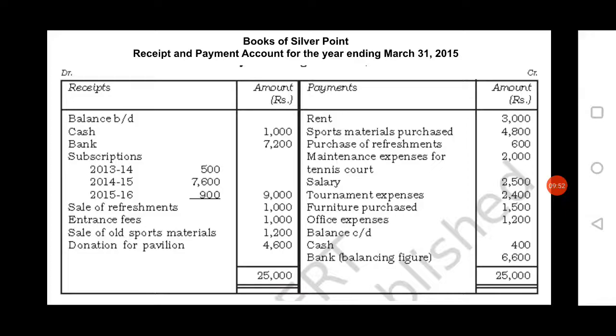After deducting those items, you will get the missing figure or balancing figure. That is the closing balance of bank, that is 6,600. If you record that value, then only you will get the same total on both sides, that is debit side as well as credit side. Thank you.